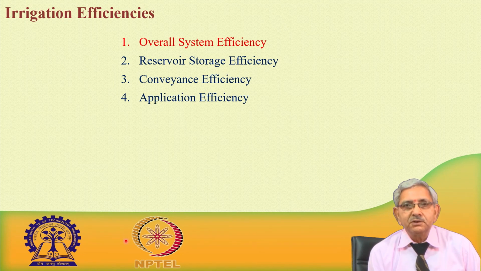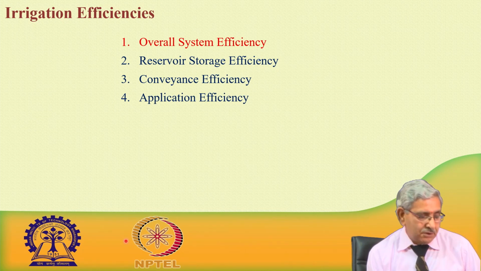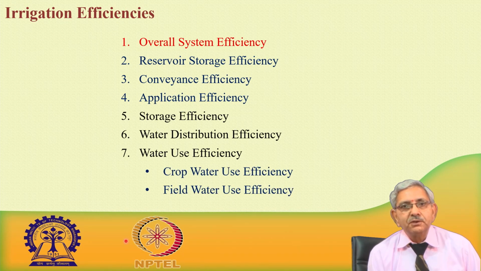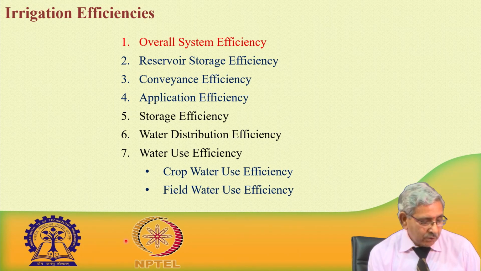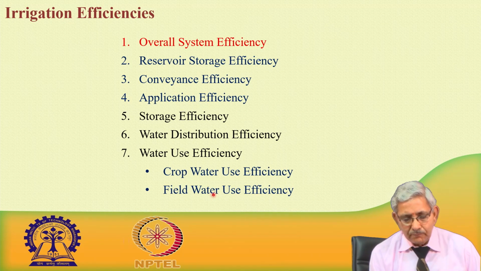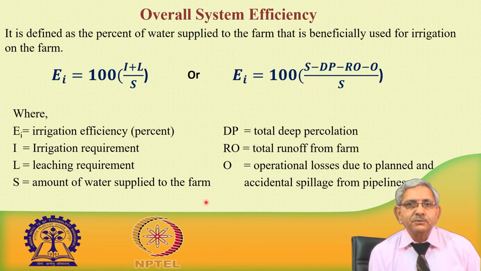There are different terminologies which are associated here. Overall system efficiency includes reservoir storage efficiency, conveyance efficiency, application efficiency, storage efficiency, water distribution efficiency and water use efficiency. These are the terms associated with irrigation efficiency. Let us try to learn more deeply about these terms.